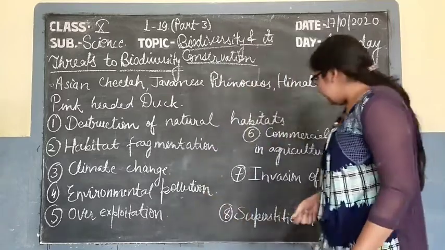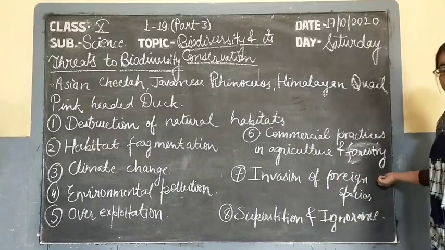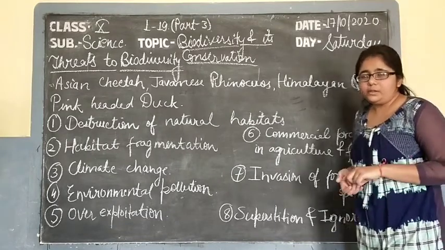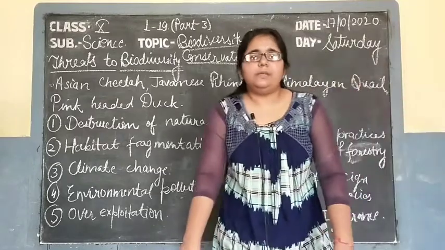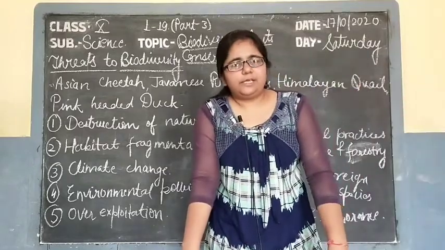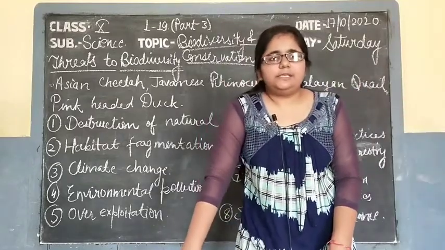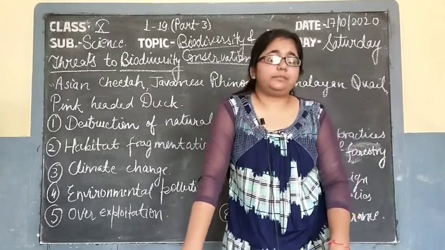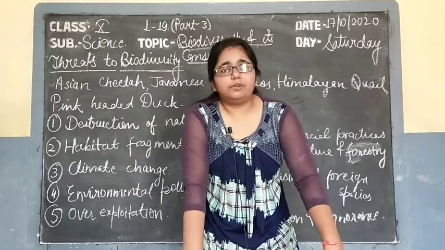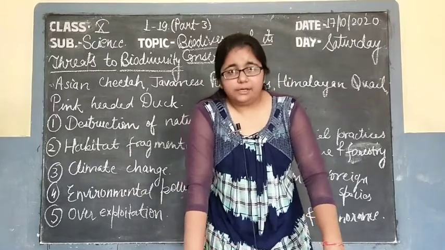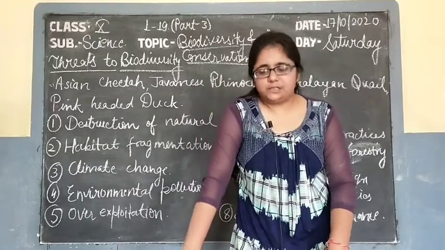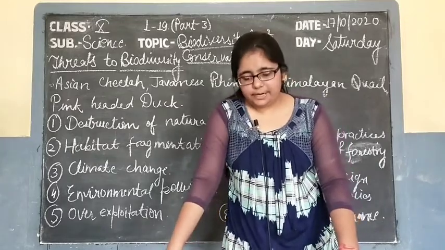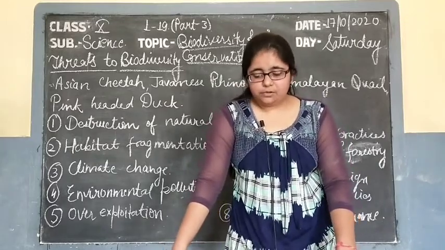The seventh point is the invasion of foreign species, that is introducing a foreign organism in a native place. There is no natural predator of that species, so that species spreads at a very enormous rate, and due to that the other species suffer competition, and if they are inferior to the invasive species, the number of native species will decrease. So this is the invasion of foreign species.